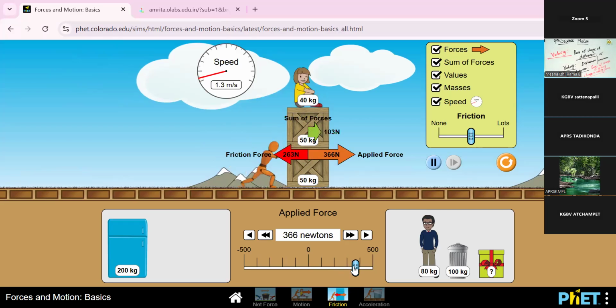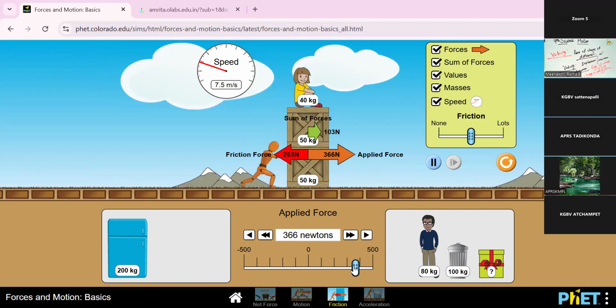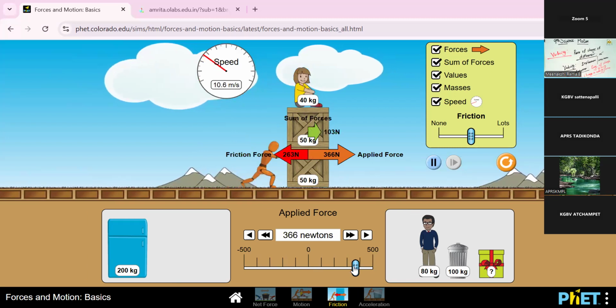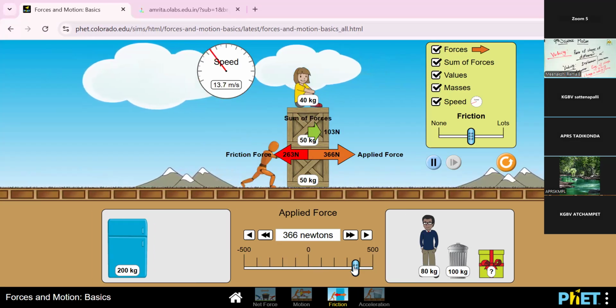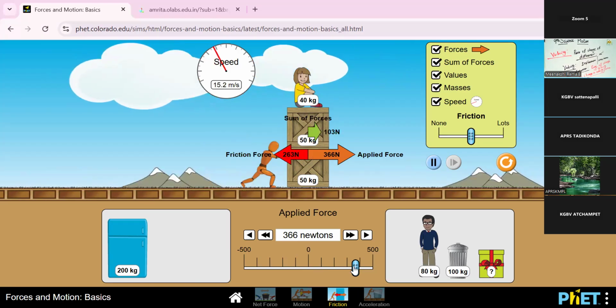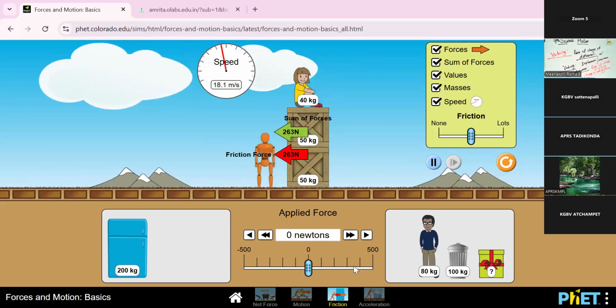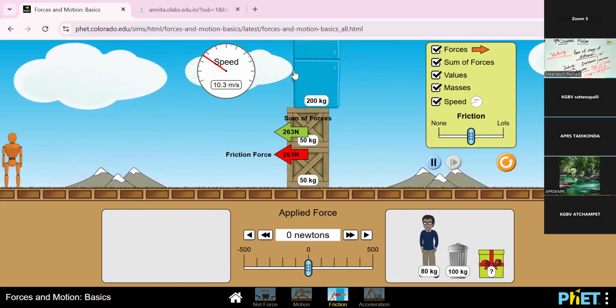Yes, the speedometer is moving slowly because of friction on both sides. Friction force is 263 Newton and the applied force is 366. So the left side is friction and the right side is the normal force. Okay, now I am adding the frictions in this area.